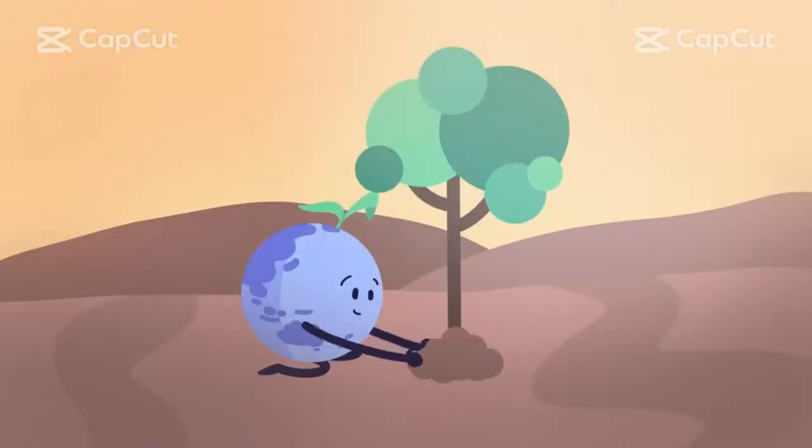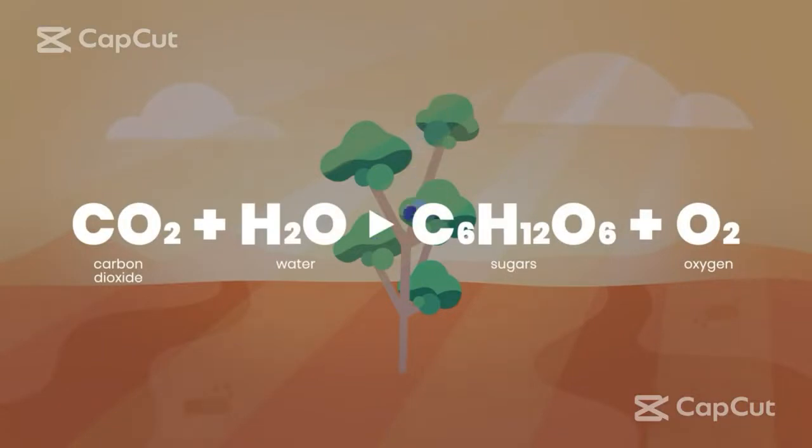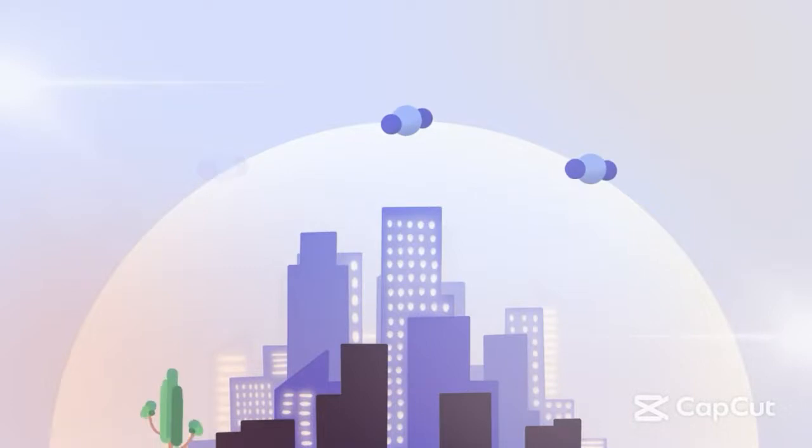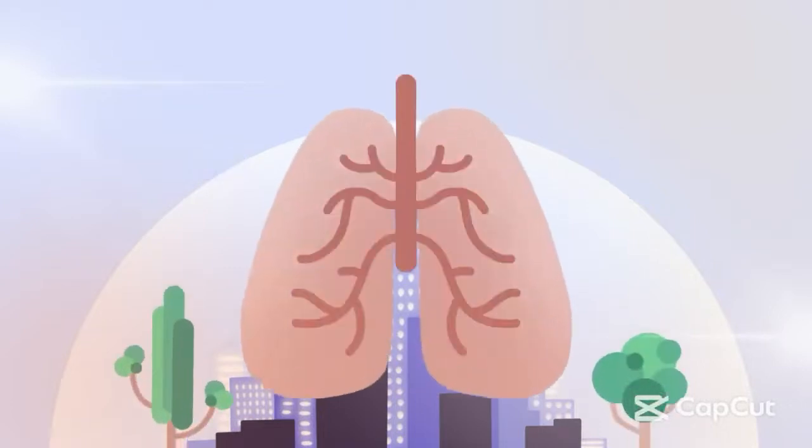Now that we have realized how dreadful the consequences of the greenhouse effect are, let me tell you two ways to overcome global warming. First, we should plant trees. As we all know, trees act as carbon sinks and absorb carbon dioxide from the atmosphere. Thus, planting more trees can give us a little extra breathing room.